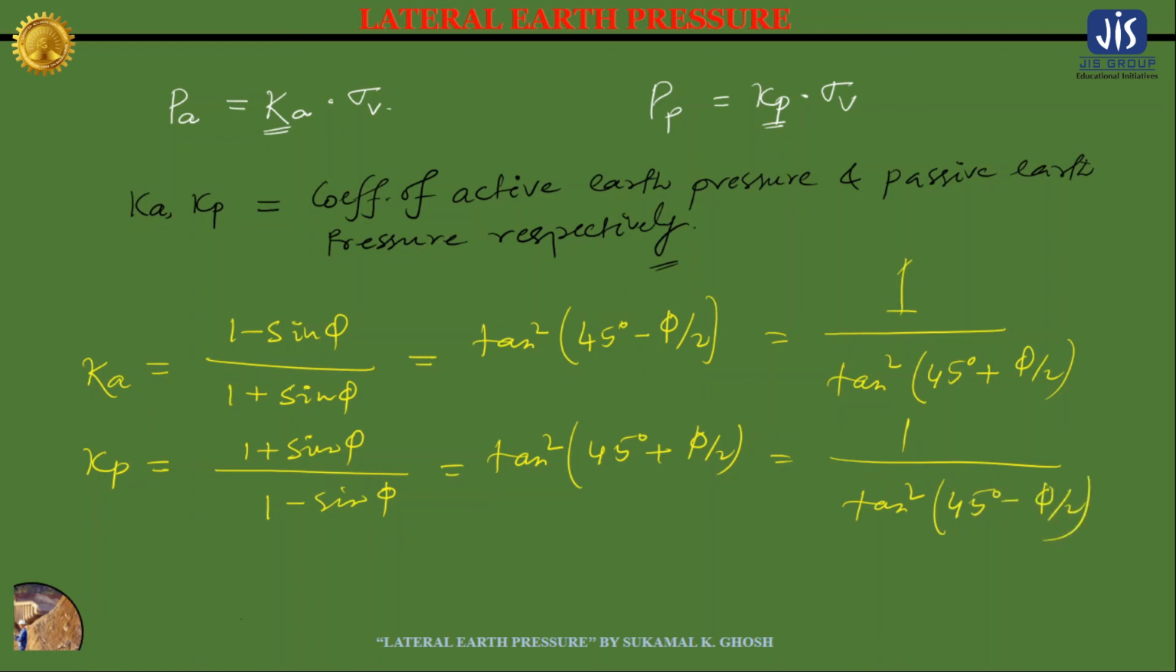Now you can derive these particular expressions, that Ka is equal to 1 minus sin phi by 1 plus sin phi, and also you can derive that Kp is equal to 1 plus sin phi divided by 1 minus sin phi. We will derive these expressions when we discuss Rankine's earth pressure theory. But for the time being, just keep this information that Ka is equal to 1 minus sin phi divided by 1 plus sin phi, and Kp is just the opposite of Ka. So you can also write that Kp is 1 by Ka, or Ka is equal to 1 by Kp.